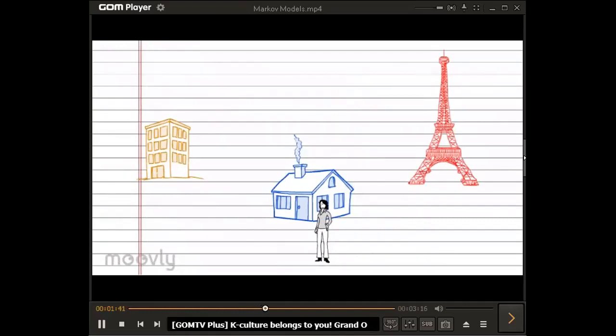In our case, we have to watch Romi as she moves around. Let us say we see Romi leaves home 10 times and she goes to work 5 out of those 10 times. This gives us a probability of 0.5 that if she is at home, she will go to work next.